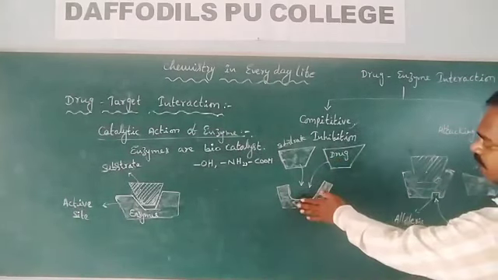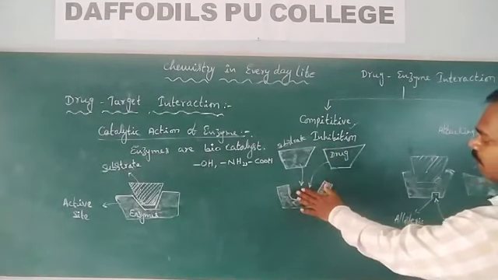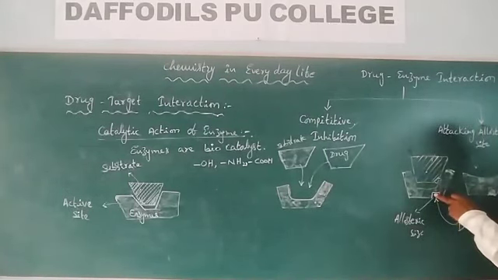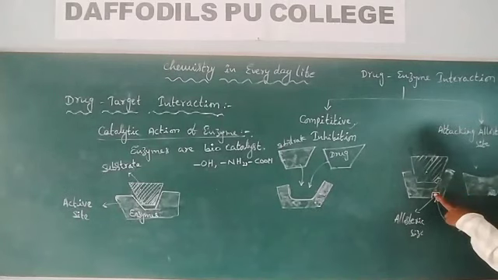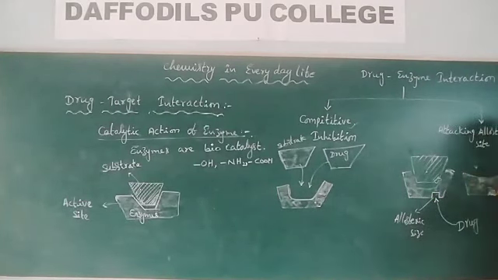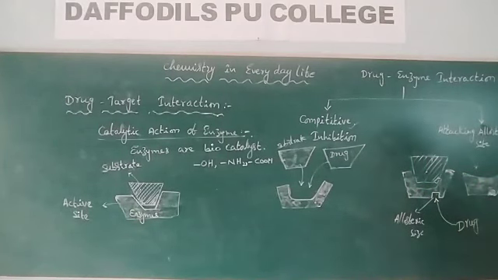In this case, the drug shape is mimicking the shape of the substrate, so the drug occupies the active site. But in this other case, what will this drug do? This drug occupies the allosteric site. When it occupies the allosteric site, this drug will change the shape of the active site.